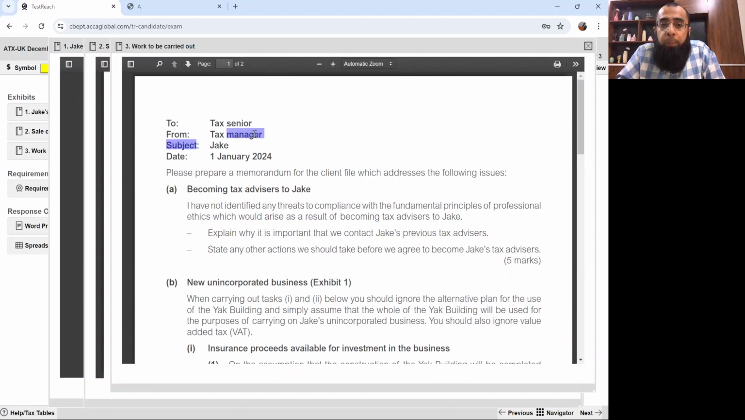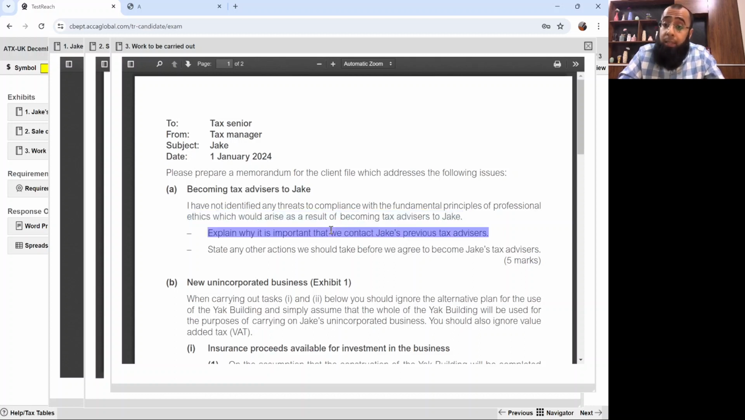To tax senior from tax manager, subject Jake, date 1st January 2024. Please prepare a memorandum for the client file which addresses the following issue. Part A, becoming tax advisors to Jake. I have not identified any threats to compliance with the fundamental principles of professional ethics which would arise as a result of becoming tax advisor to Jake.